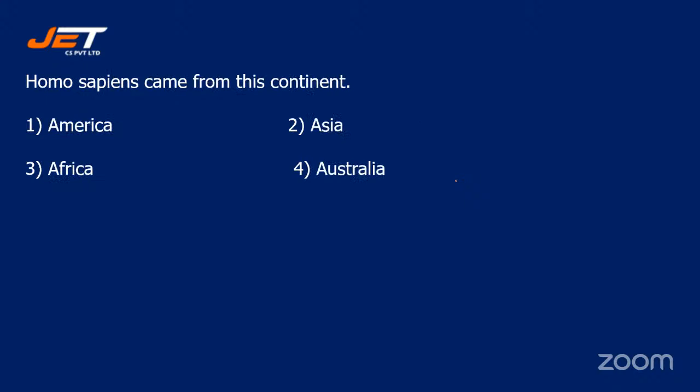Next question. Homo sapiens came from this continent. Your options are option number one, America, option number two, Asia, option number three, Africa, or option number four, Australia. Homo sapiens came from this continent: America, Asia, Africa, or Australia. What will be the correct answer, students?